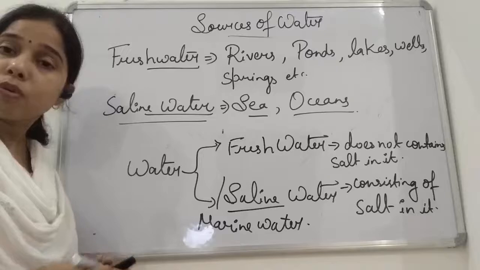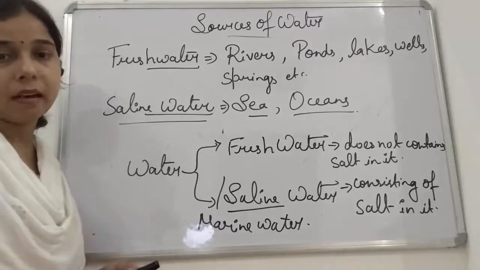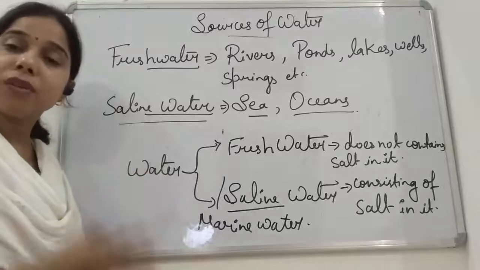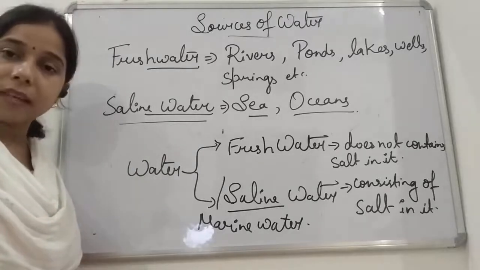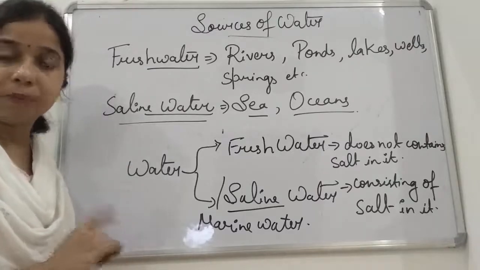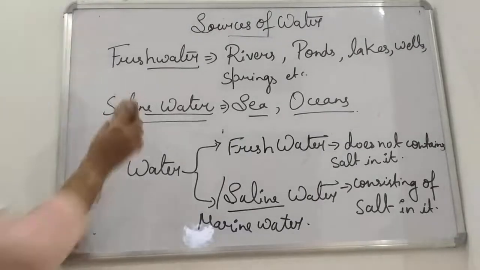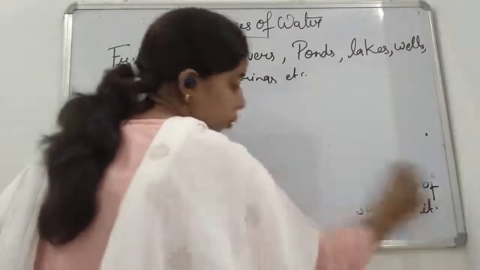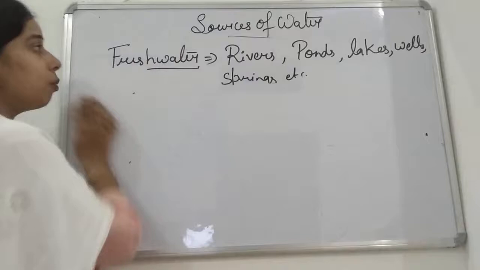Okay, so most of the water present on the earth is water that has salt dissolved in it. So we can say most of the earth is covered with saline water. So we cannot consume the saline water, and it is, you can say, the richest source of water, meaning most of the water is present in the sea and ocean only.